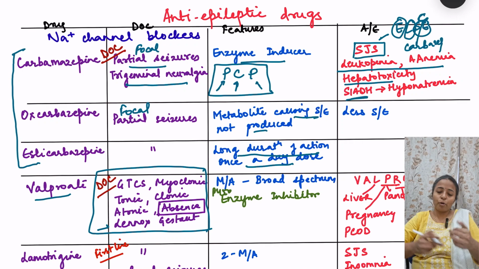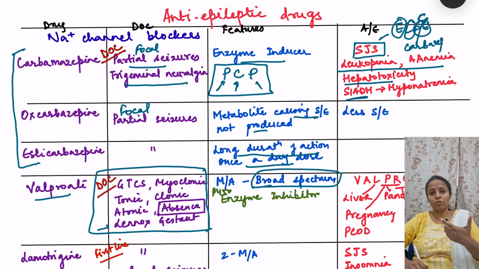And why is it so important? Because it is acting via so many mechanisms of action. I told you that it is a broad spectrum drug. It is blocking voltage gated sodium channels, it is blocking the T-type calcium channels, and it is also increasing the GABA release.